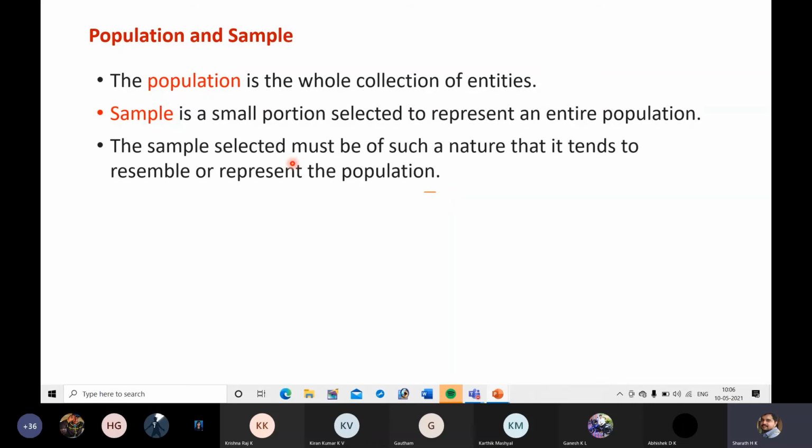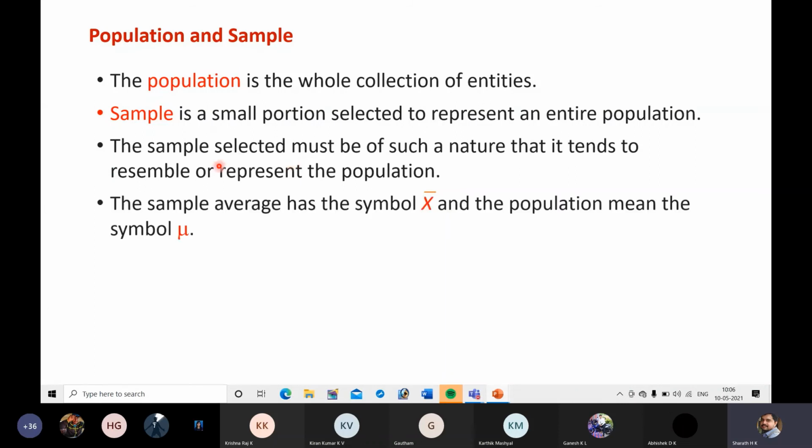One may be a student who is good at studies, another may be a student who is not good at studies, another may be an average student. Your team, which is representing all the students in the college, should be diverse. There should be diversity in the sample. If there is no diversity in the sample, it is not possible to represent the entire population.